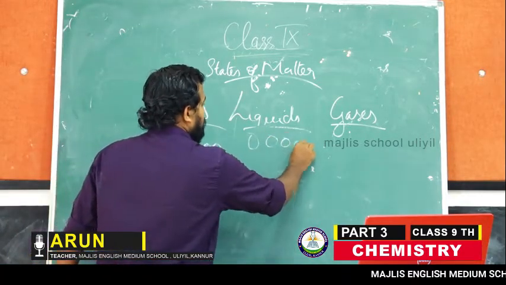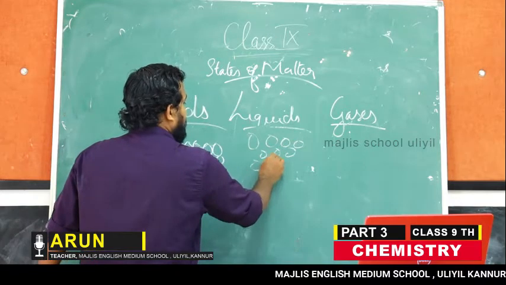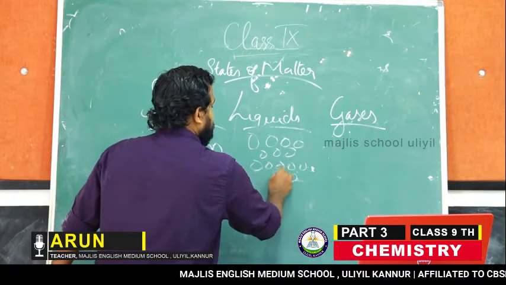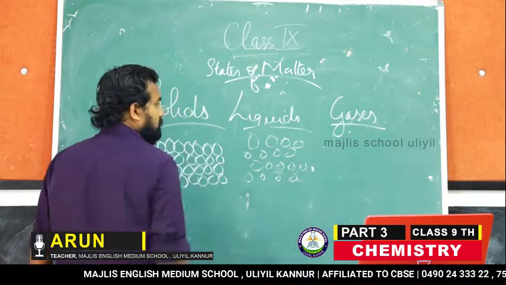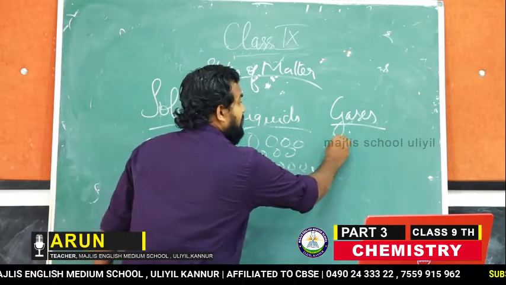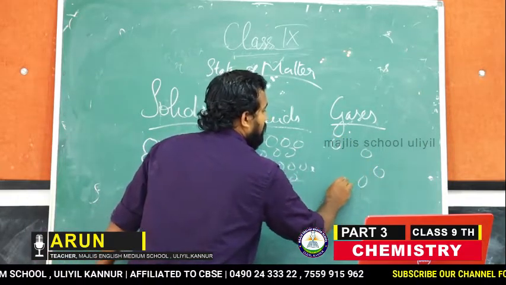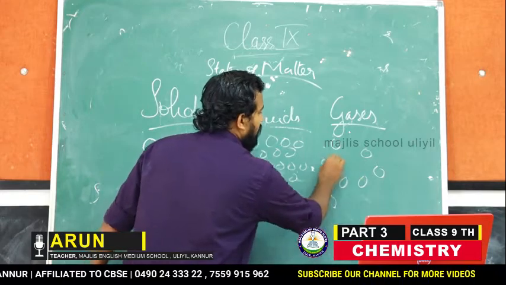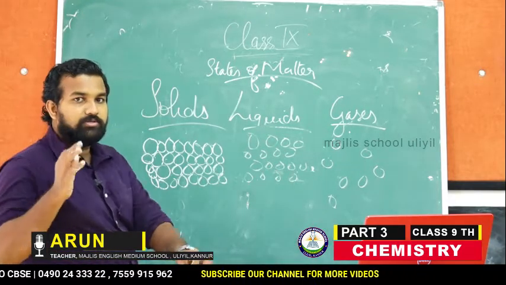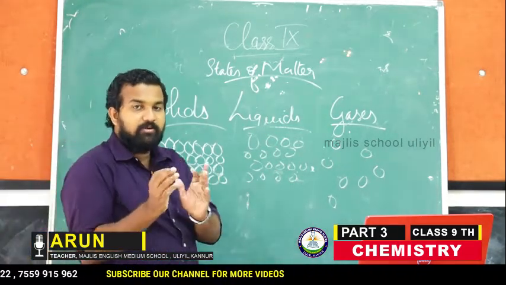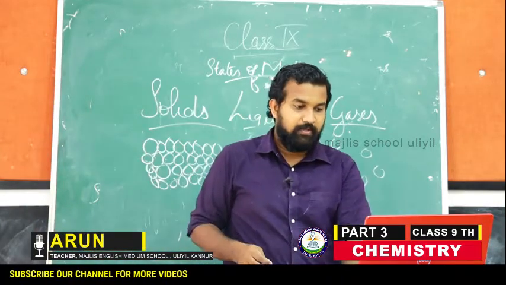They are more loosely packed than the solids. But what about gases? They are even more loosely packed. Now you understood the differences between the arrangement of solids, liquids and gases, I hope.